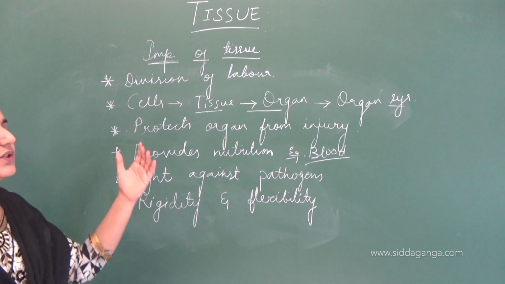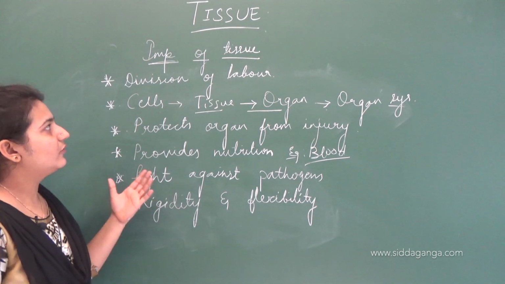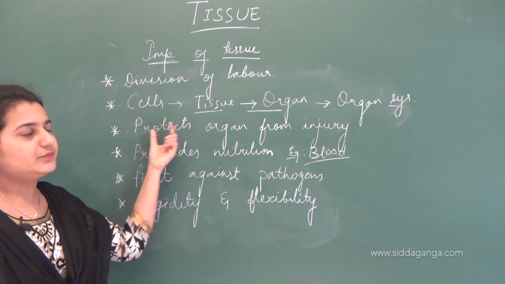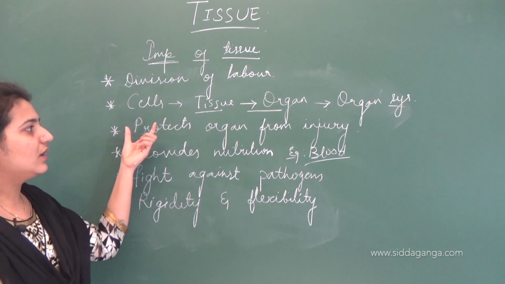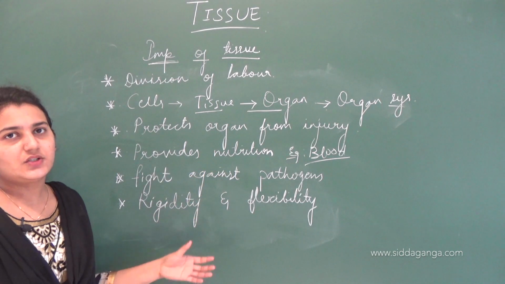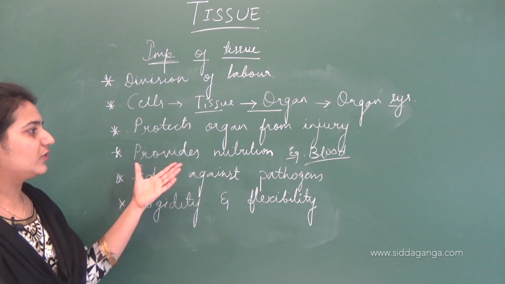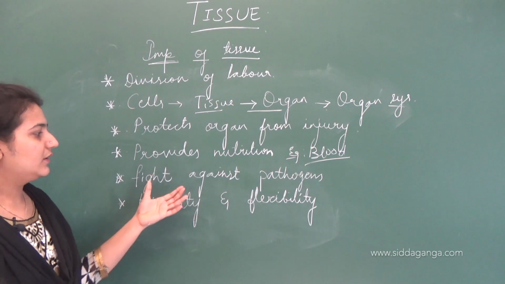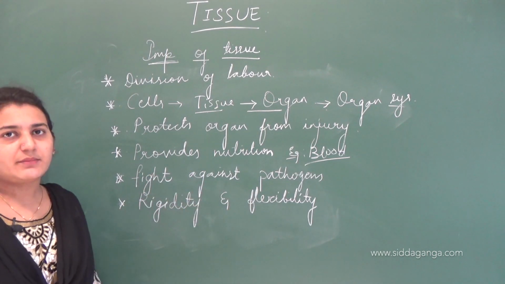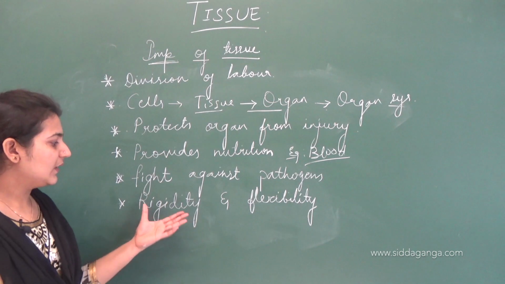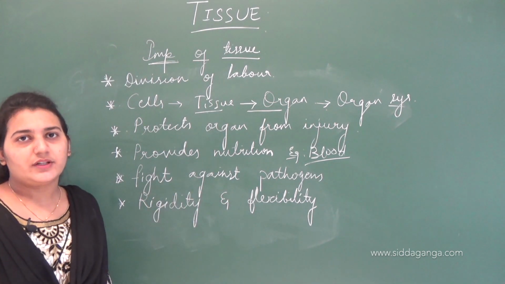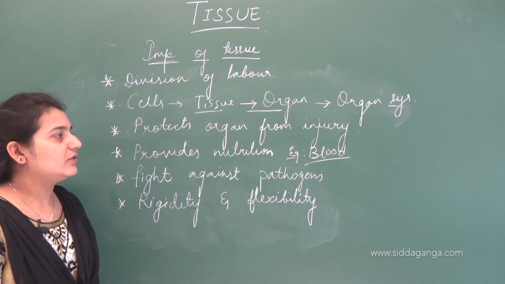Due to the presence of tissue, there is a division of labor. A group of cells forms a tissue, and these tissues protect organs from being injured. For example, blood, these tissues provide nutrition. Even they fight against the disease-causing microorganisms. Clear? And they provide rigidity and flexibility to the living body. This is about the importance of tissue.